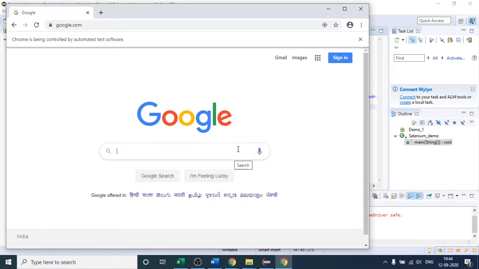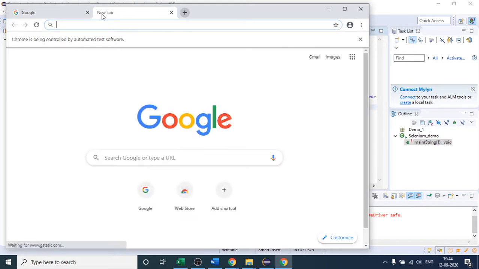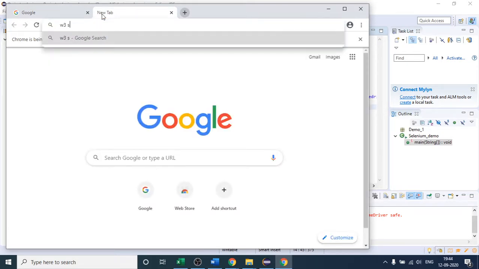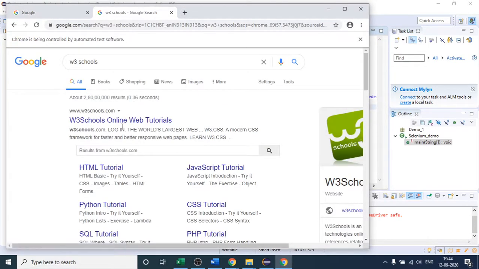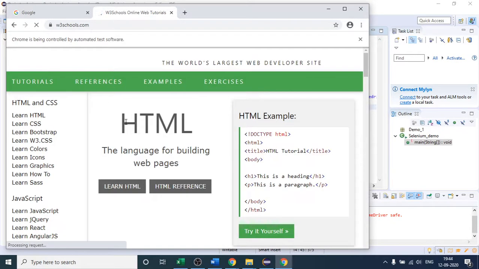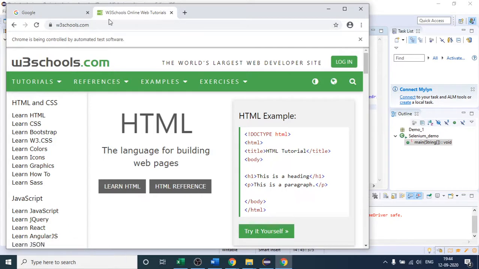So this is one thing. I hope you all are aware that this is the title. You can see the title. If I open another website, like W3Schools, this is a website. What if I have to print the title? If I place my mouse, this is the title, W3Schools Online Web Tutorials. What if I have to print the title in my console? Which method do I have to use?